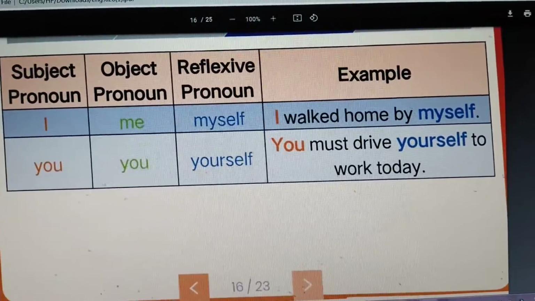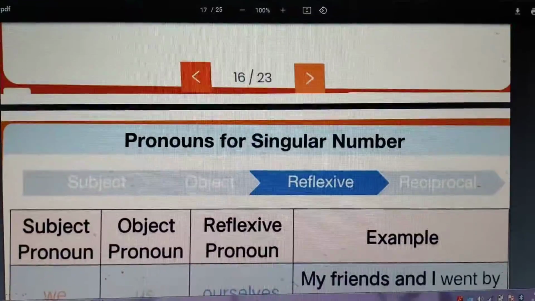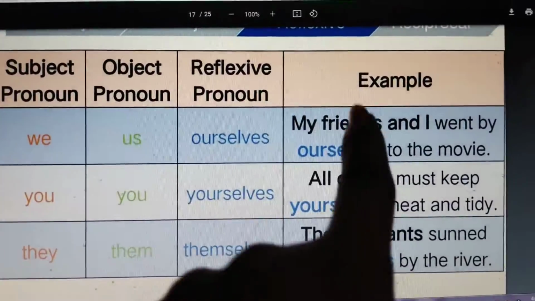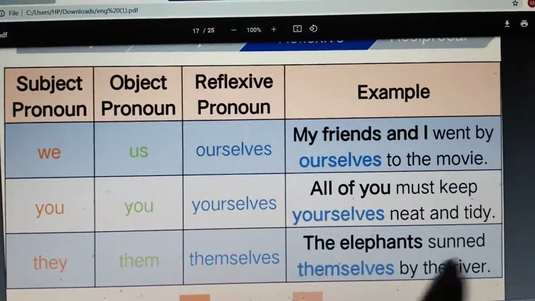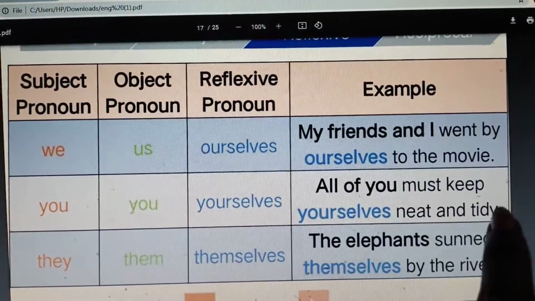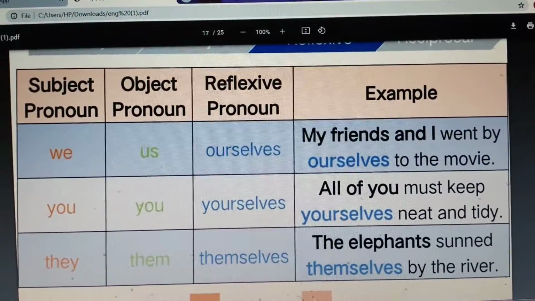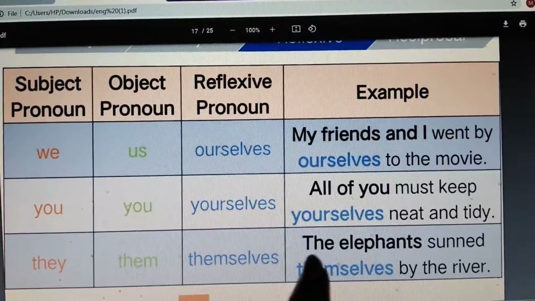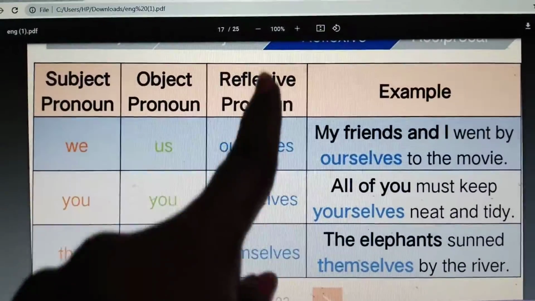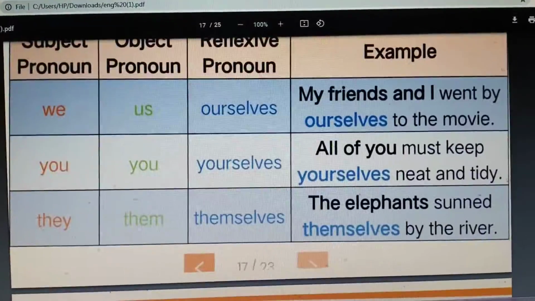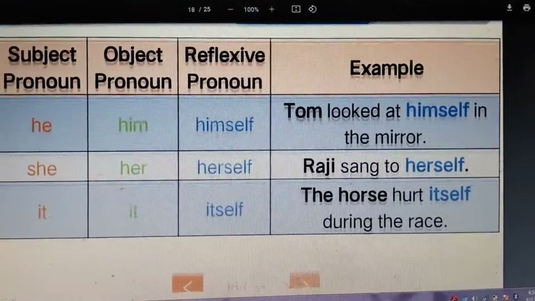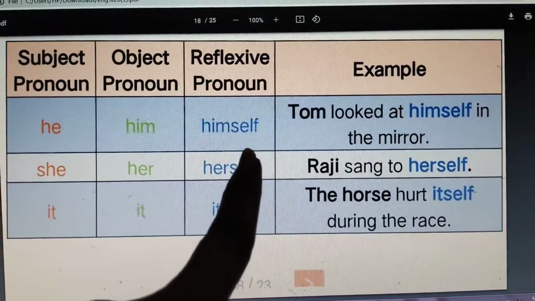Myself, yourself. Then we'll move on to the next page, that is of we, us, ourselves. My friends and I went by ourselves to the movie. You, yourselves. So all of you must keep yourselves neat and tidy. Them, themselves. The elephants bathed themselves by the river. So here you can see all the reflexive pronouns: ourselves, yourselves, themselves. And another example, that is of he, him, himself.